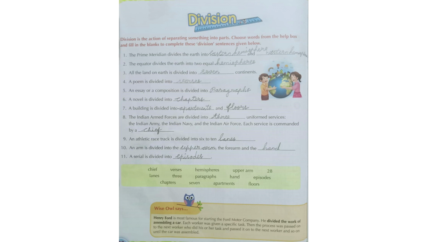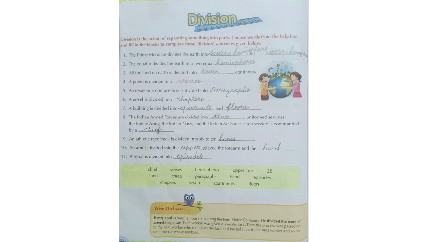Then a novel. Do you know novel? A novel is a long story that is divided into chapters. First chapter, second chapter, third chapter, like that. Likewise, the novel will be divided. Then the building is divided into. Have you seen a building? How will it be divided? It will be divided into apartments and floors.